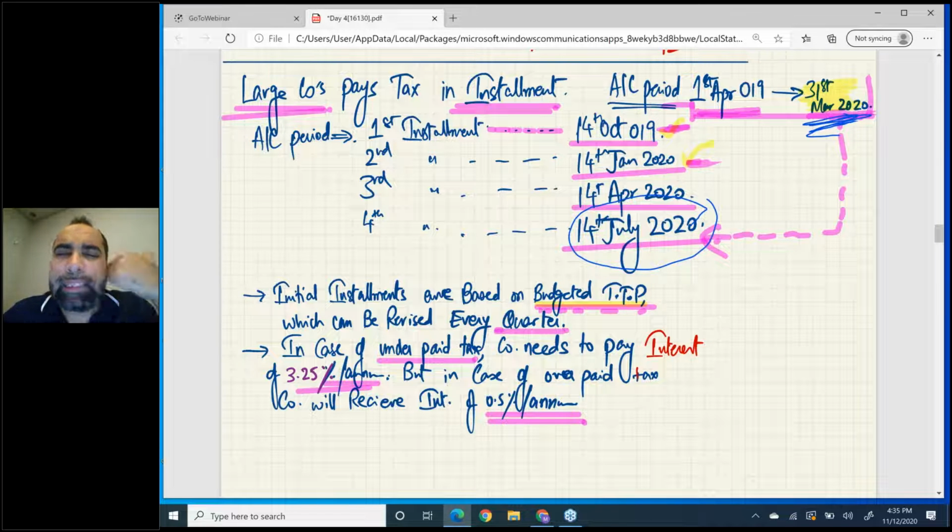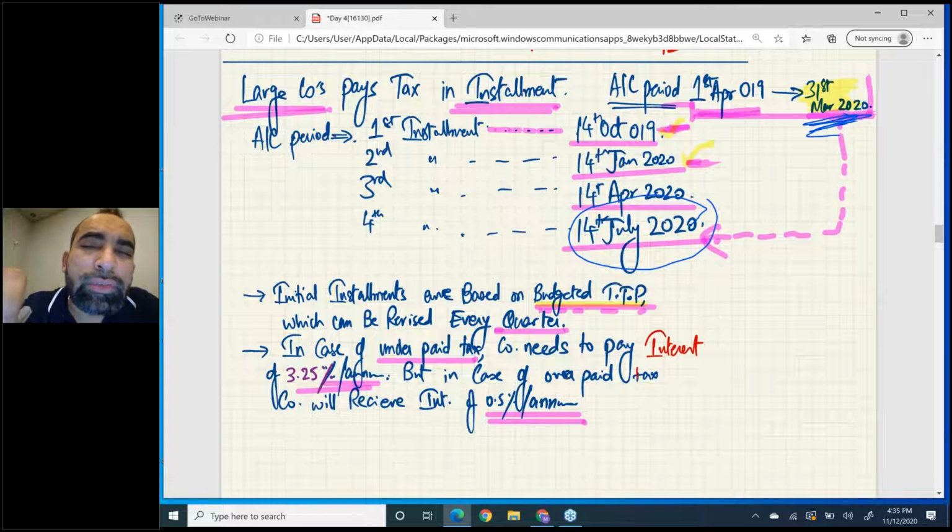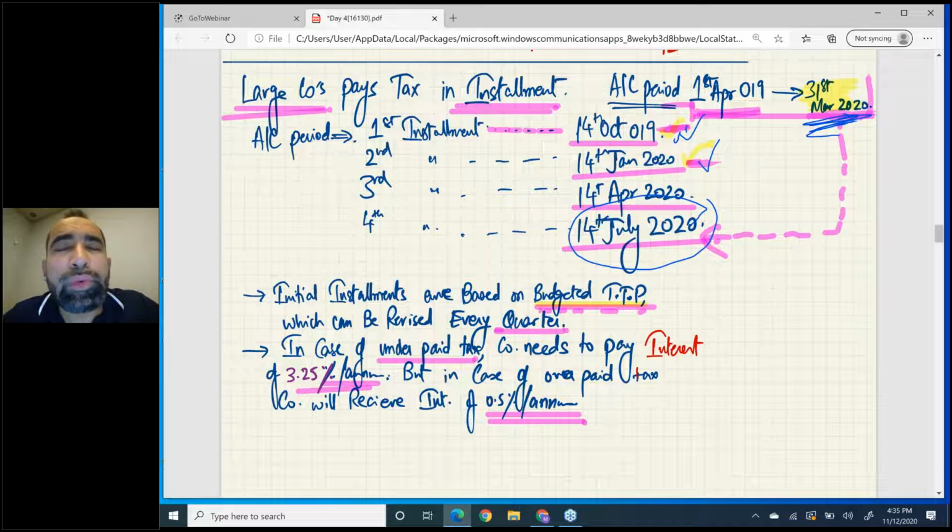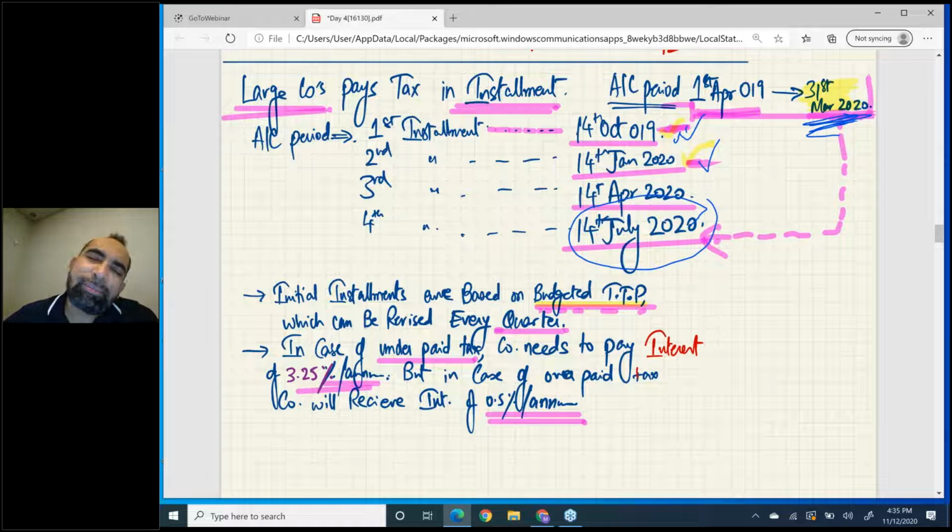Now, as an accounting student, you have some knowledge and you will ask, sir, in this large company's case, we have started paying installments before the end of the accounting period. The first two installments are paid before the end of the accounting period, which means we won't have actual profits. So how are we going to pay these installments? Very simple. You will be paying these initial installments through budgeted TTPs, budgeted profits.